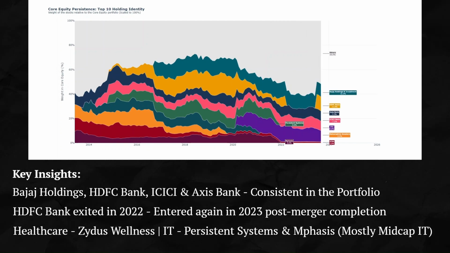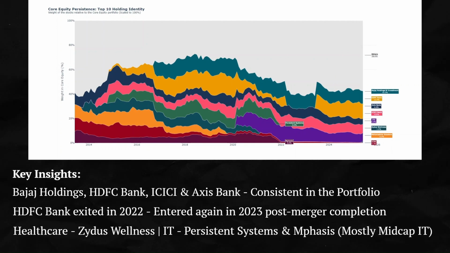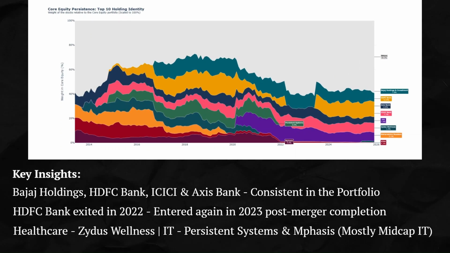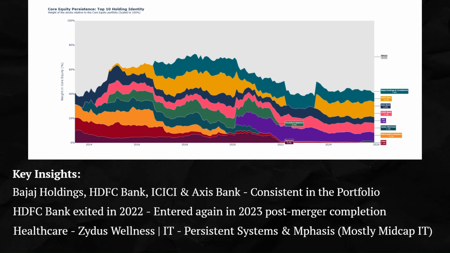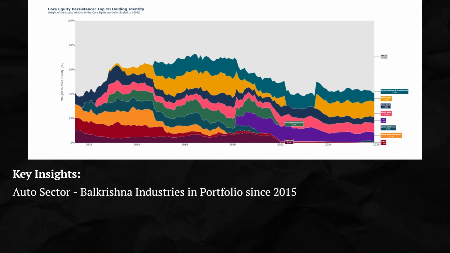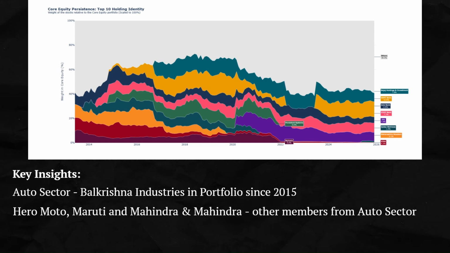In IT, Persistent Systems and Mphasis have been in the portfolio. However, the fund's foreign portfolio is majorly tech, so it gets exposure to the sector from there as well. Also, their IT portfolio comprises mostly mid-cap IT. In the auto sector, Balkrishna Industries has been a consistent member from 2015 to 2025. Other stocks have been Hero MotoCorp, Maruti and Mahindra.